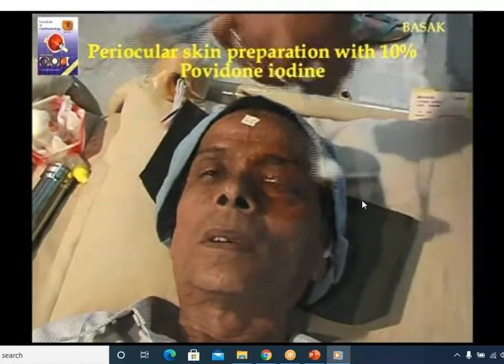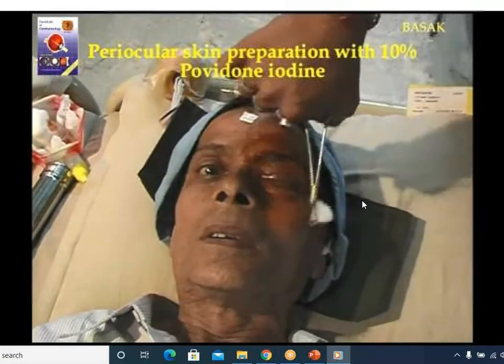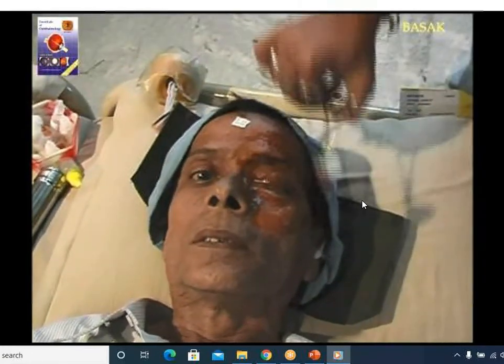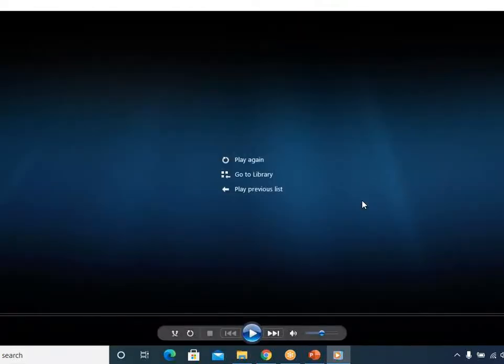So you paint the eyelids and put a drop of betadine into the eye and then clean the surrounding skin and drape the patient. After draping the patient,